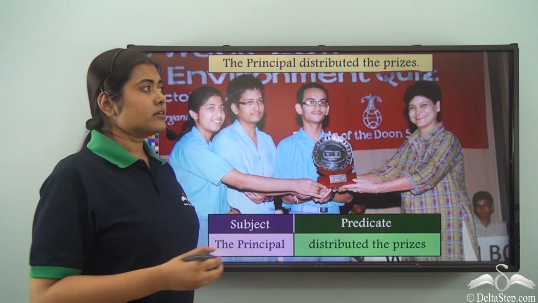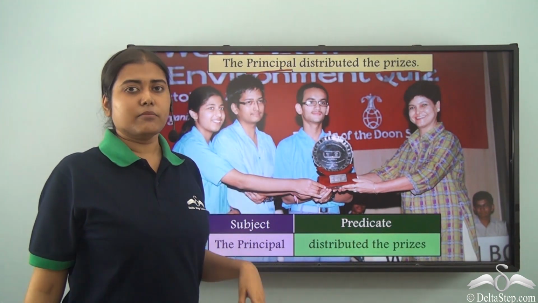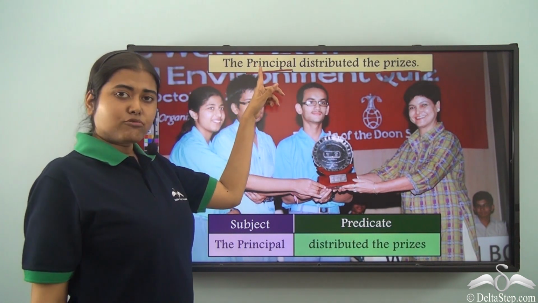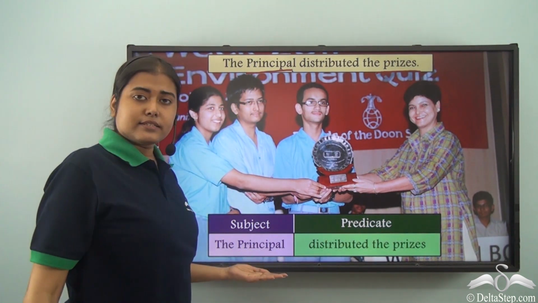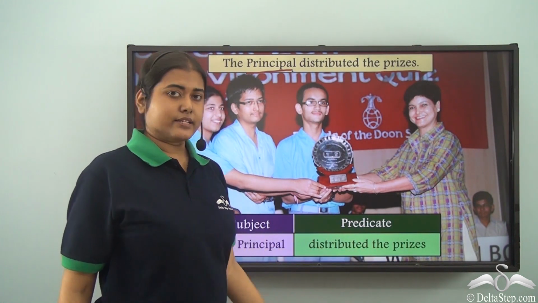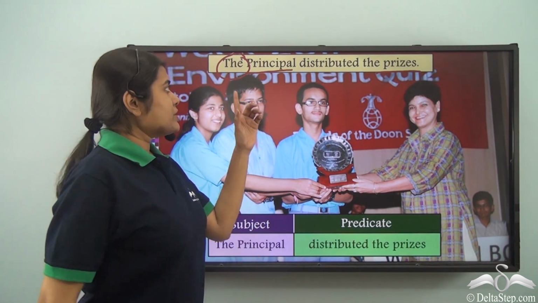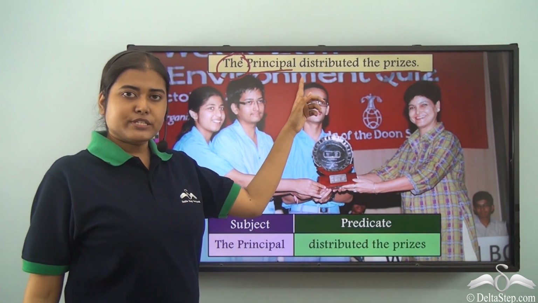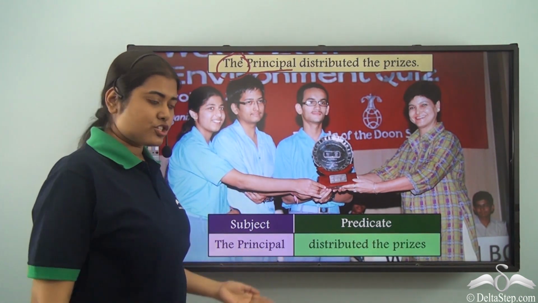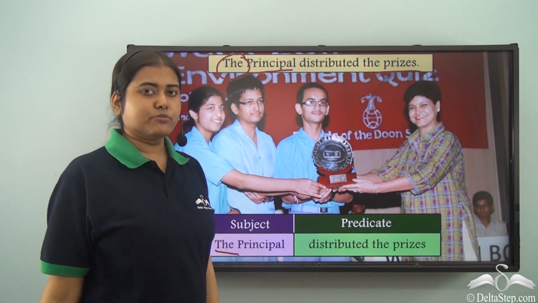What is performing? It is the noun principal that is performing the verb. Hence, this noun, the principal, comes under the subject, whereas the prizes comes under the predicate. Also note, here we have the article the, which is modifying the noun principal in the subject position. Hence, the is also included in the subject.